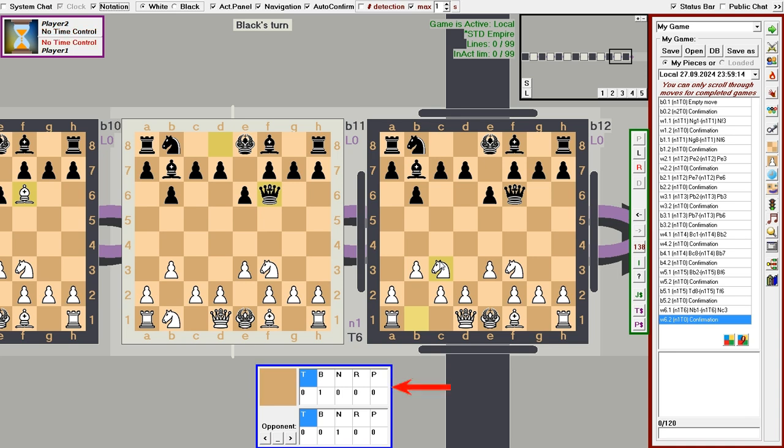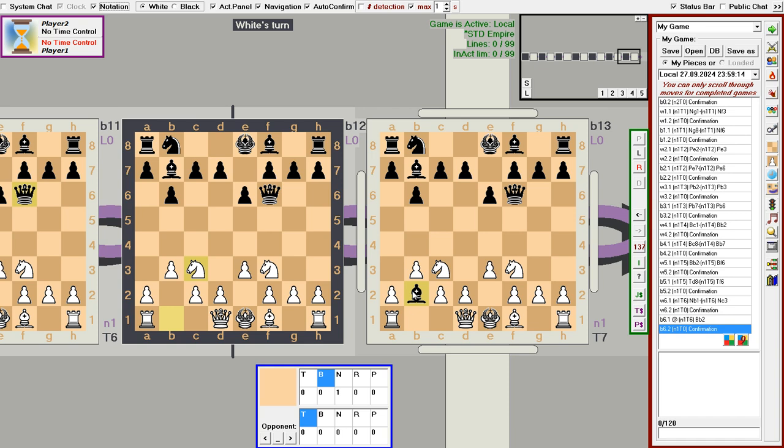In the top table we see the pieces of the player whose turn it is, and in the bottom table the pieces of their opponent. In our case, black is on top since it's black's turn, and white is on the bottom. Black has a bishop in hand while white has a knight. Let's say black wants to place the bishop on b2. To do this they need to select it. We select it. We see it appears in the image. Then we click on square b2. And it's placed there. Now it's white's turn and we see a light square in the image. The tables with the available pieces have also swapped, and now white's pieces are on top. They have a knight, and black no longer has anything in hand.